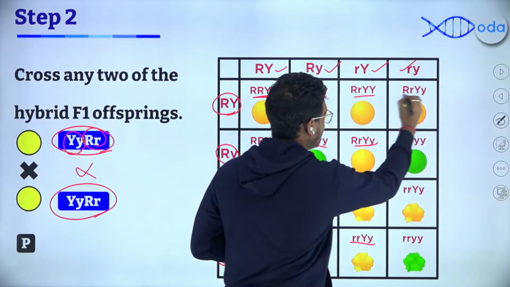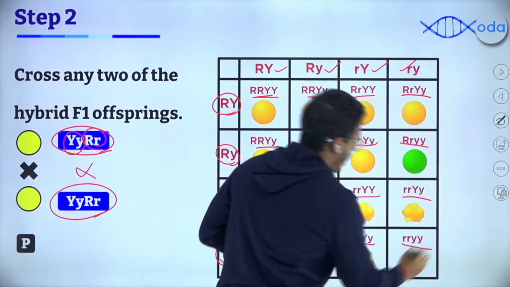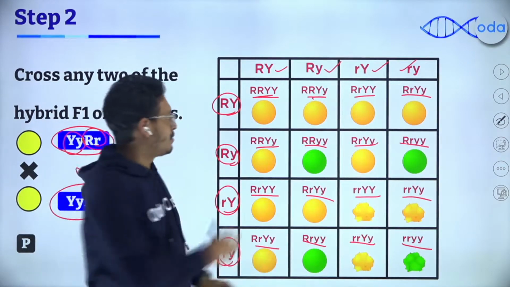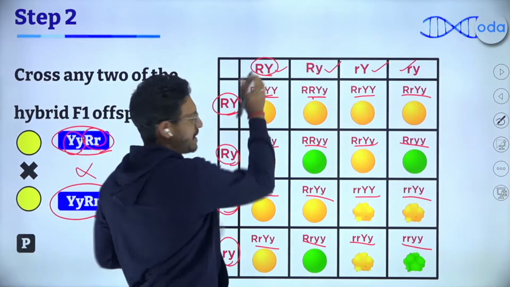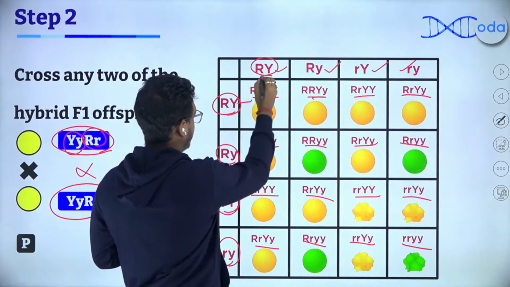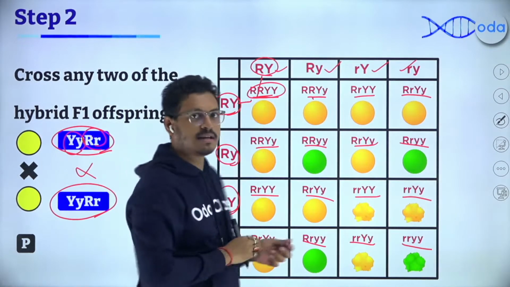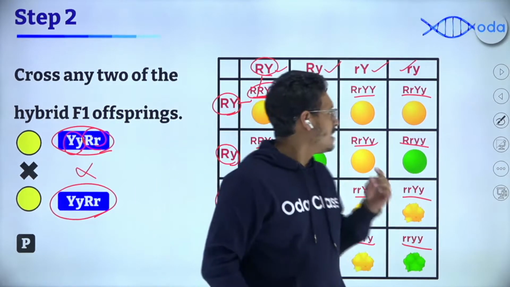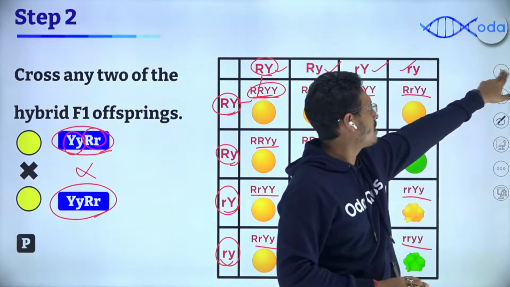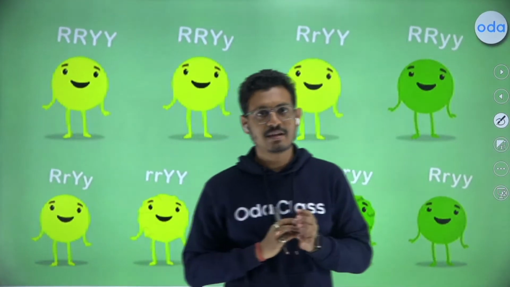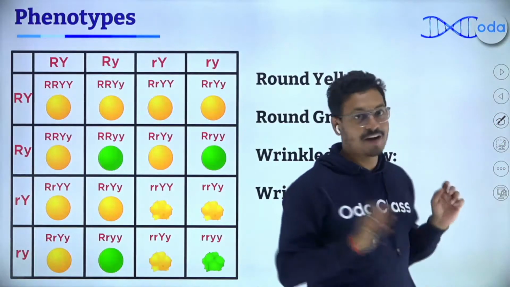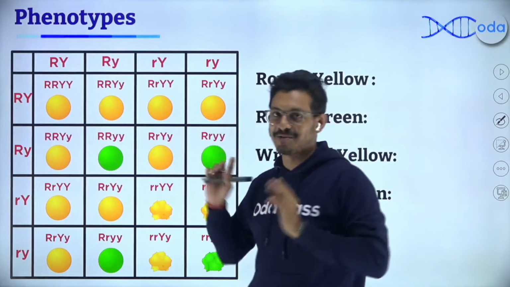Just be very wary and alert about what combination you're writing down. All you have to do is, for example, capital R, capital Y, capital R, capital Y. I combine both of them, it becomes double capital R, double capital Y. Very easy to do. Next step is where you have to count them. Now, next step is where you usually go very, very wrong, specifically because the counting part is where you have to be very, very careful not to count them wrong.